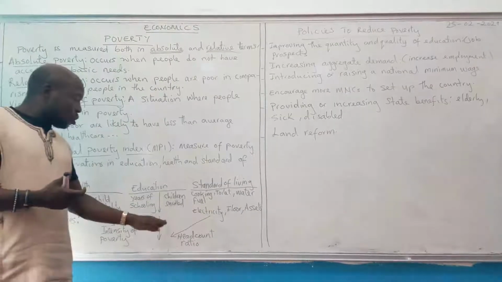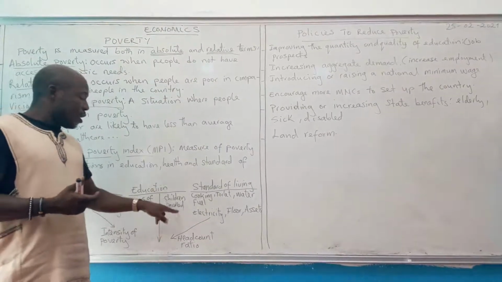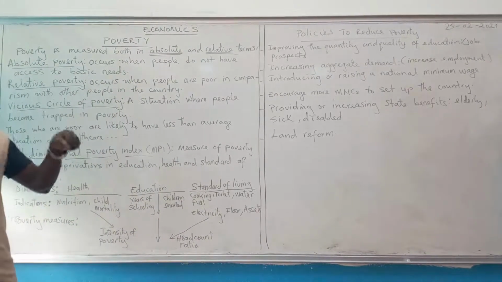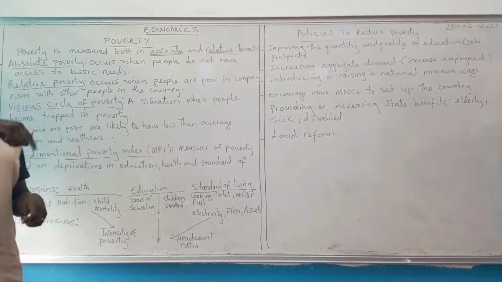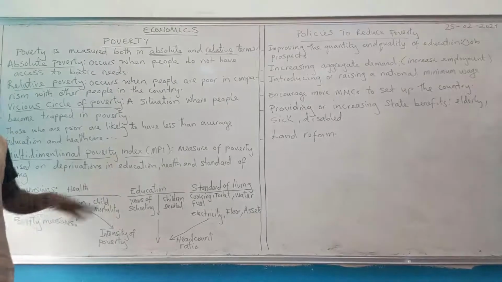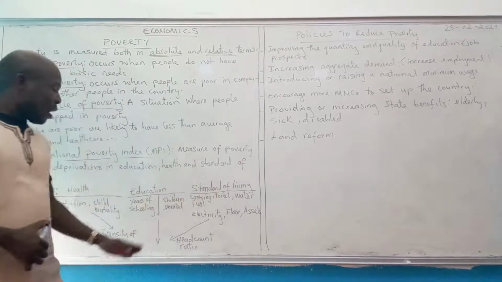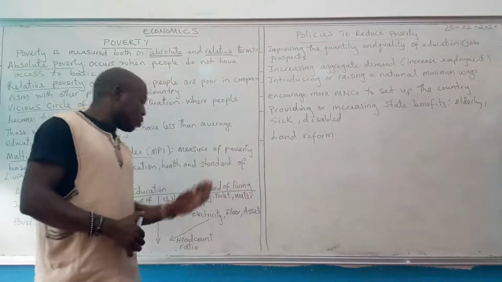But under education, we can measure the children enrolled using the head count. So we can count how many students or children or pupils are enrolled in schools. And the measure of these indicators is mostly head count under standard of living.